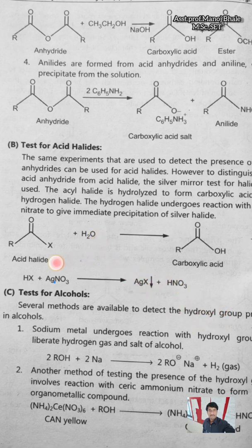So if you are adding acid halide to water, there is a formation of the carboxylic acid, plus there is removal of the HX, that means hydrogen halide. If this hydrogen halide we are reacting with silver nitrate, which is available in our lab, silver nitrate reacts with this halogen-containing acid and there is a PPT formation. There is a silver mirror test which is observable there, a white PPT which is observed in this case, plus removal